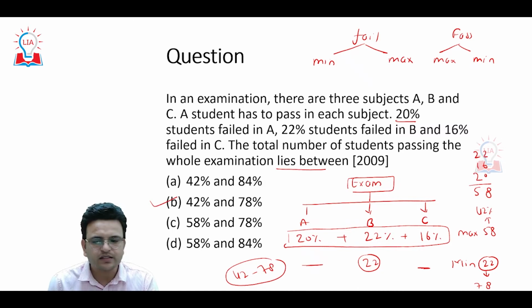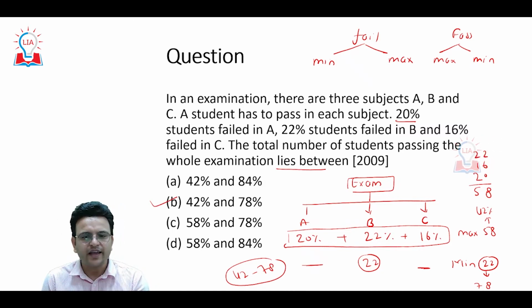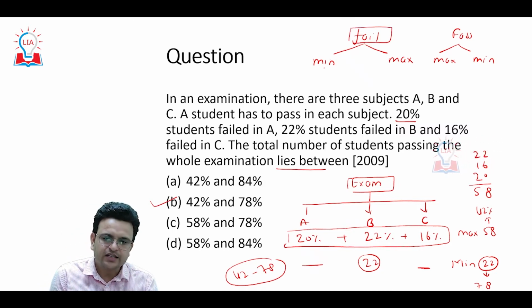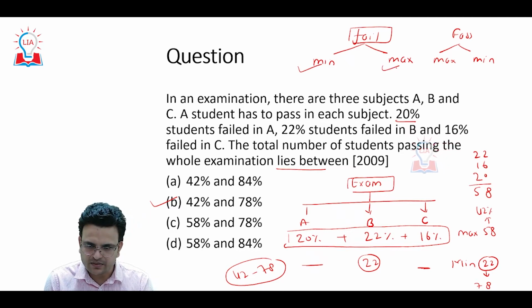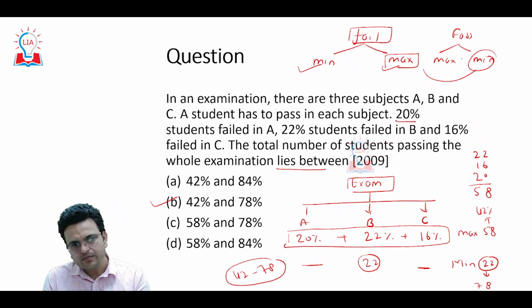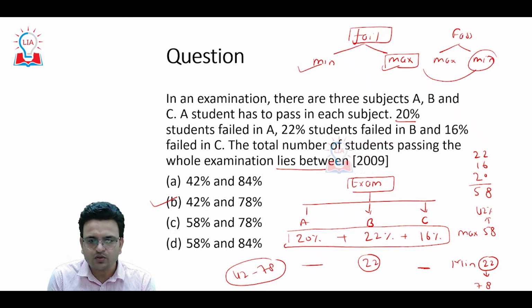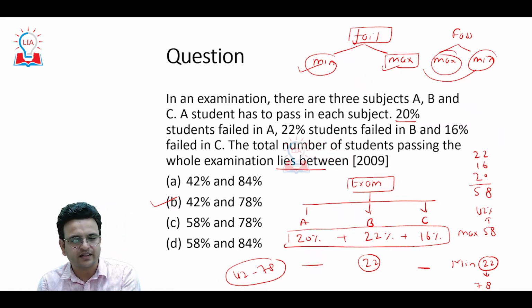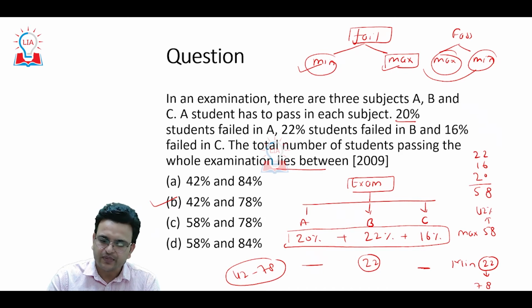Hope you are able to understand what I am doing here. I am finding the failing students' minimum and maximum. The maximum fail becomes the minimum pass. The minimum of students who fail automatically becomes the maximum pass, and I have to find the range. This is the way you can find the range also.